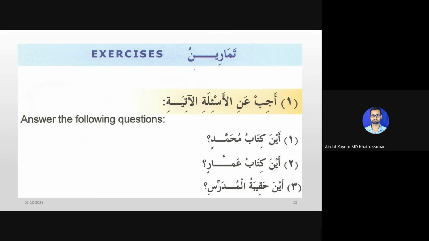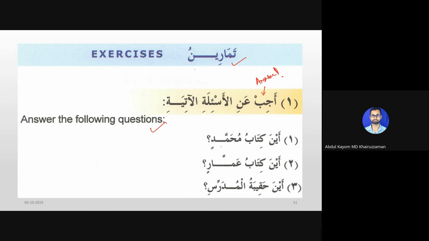So this is the end of the dialogue. Then comes the exercise, tamarinu. Tamarinu means exercises, which is plural. Tamrinun means exercise. It says, Ajib anil as'ilatil atiya. Ajib means answer. This is a command, not a question. So, answer the following questions.